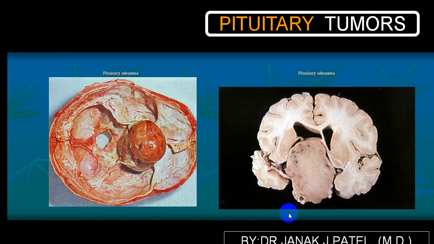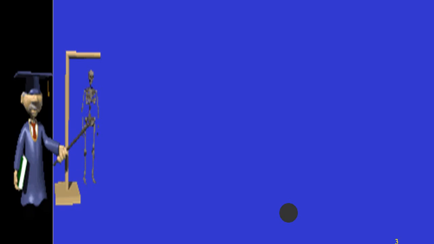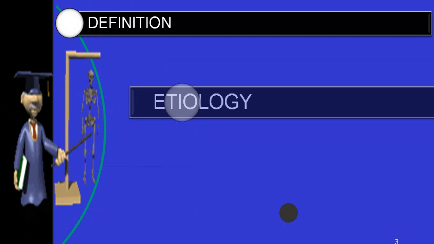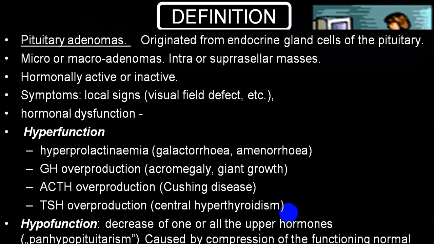So today we'll be discussing pituitary tumors, meaning tumors arising from the pituitary gland. It can be an adenoma or an adenocarcinoma, the two commonest tumors. By definition, it is an endocrine gland cell tumor originating from the pituitary gland. If it is less than 1 centimeter in size, we call it a microadenoma, and if it is more than 1 centimeter in size, we call it a macroadenoma.